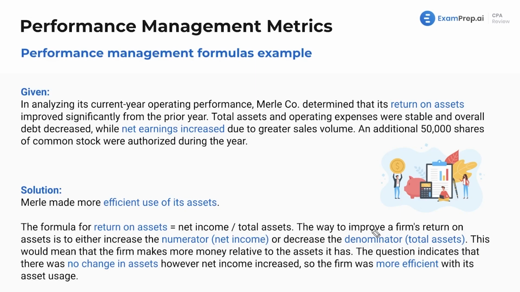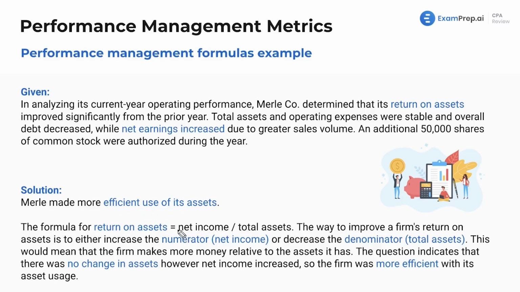So how do you improve this? Now, I'm just doing this because I don't have to write out the numbers, but you could say, okay, net income's 100 and total assets is 50. So you could play around with that. Your return on assets is 2. How do you increase your return on assets? Well, we either increase net income, or we decrease total assets, which is making more efficient use of the assets.